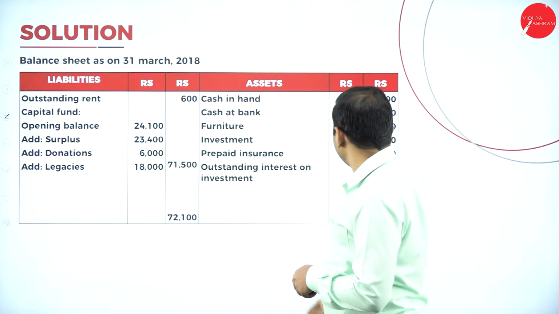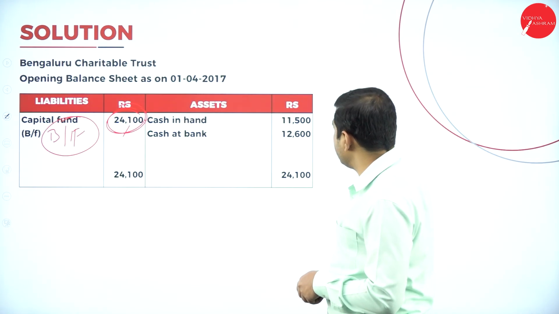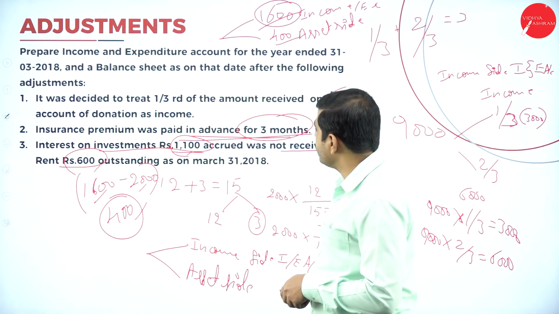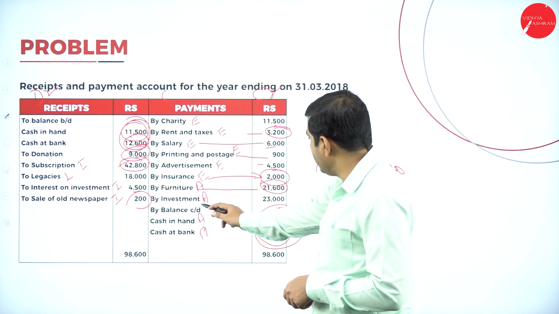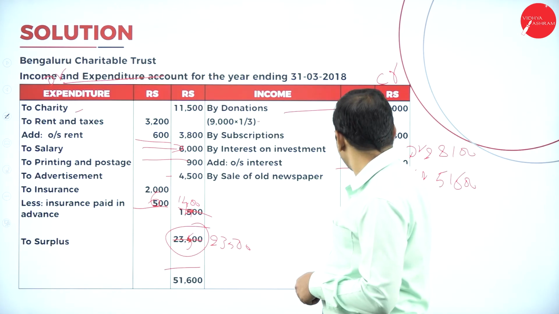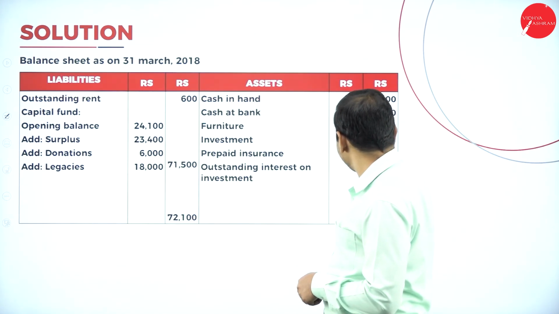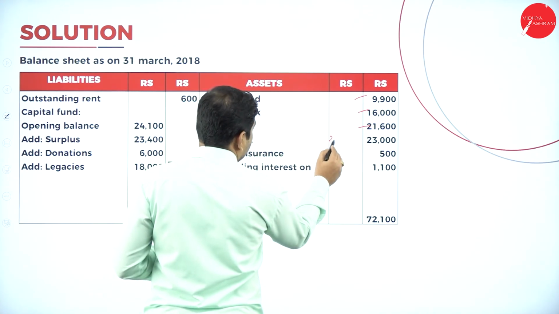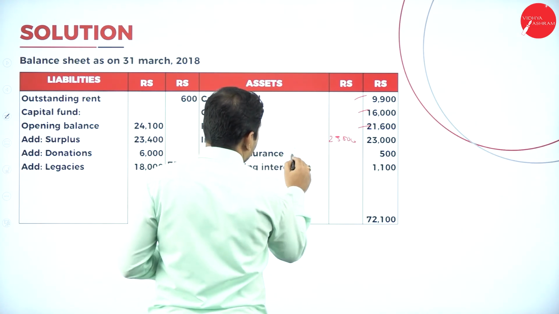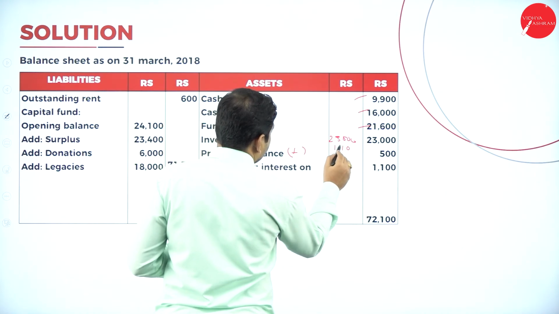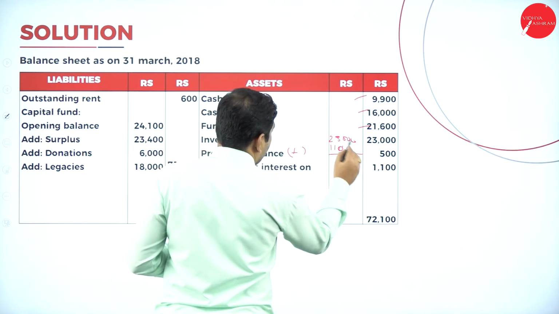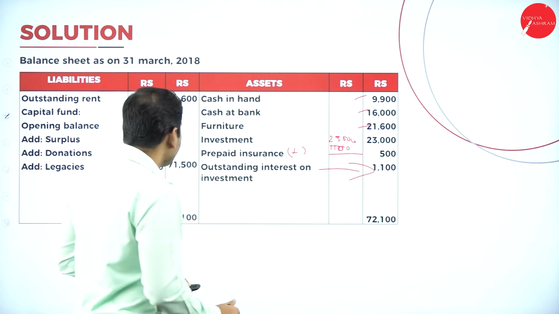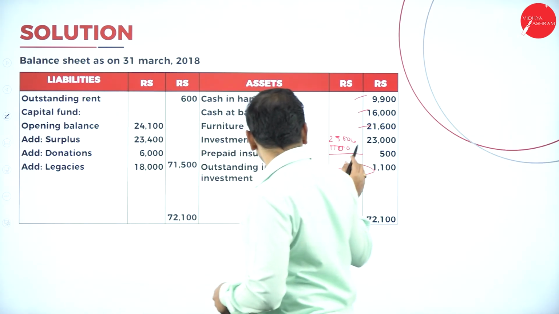Next one, investment. Investment is 23,000. Is there any outstanding interest? You can add the interest on investment, 1,100 rupees. So our investment is 23,100. Either you can write 23,100 directly here, plus add the interest of 1,100 separately, or otherwise you can add it directly like this. Both are correct.